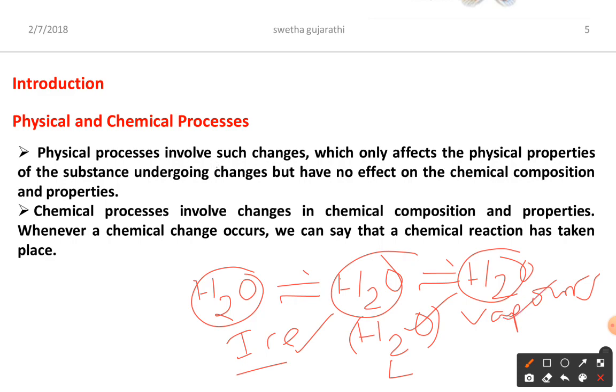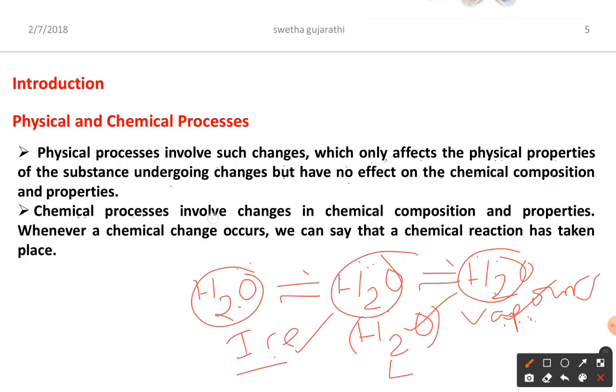So physical processes involve changes which only affect the physical properties. We have ice in the solid state, water in the liquid state, and vapors in the gaseous state. Only the physical properties of the substance undergoing change are affected, but there is no effect on the chemical composition. Here also we have water, H2O, H2O, the same chemical formula. Those processes are called physical processes.